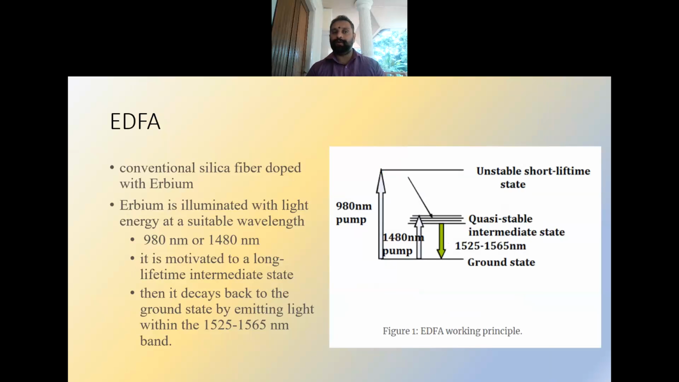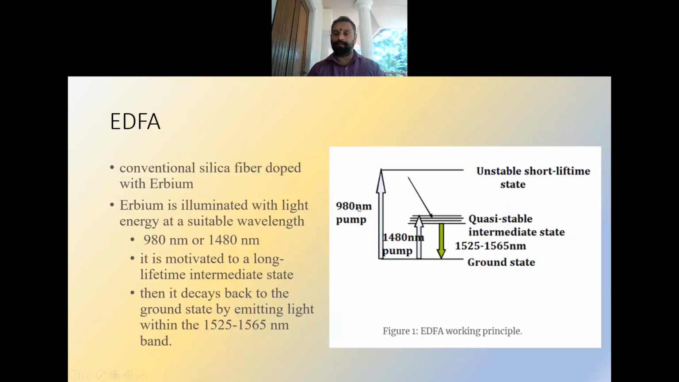One of the main applications is the optical amplifier. One example is the EDFA, the erbium doped fiber amplifier. Usually conventional silica fiber doped with erbium is used as the fiber amplifier. Here the erbium material, which is a rare earth element, is excited, or illuminated, with light energy at a suitable wavelength.